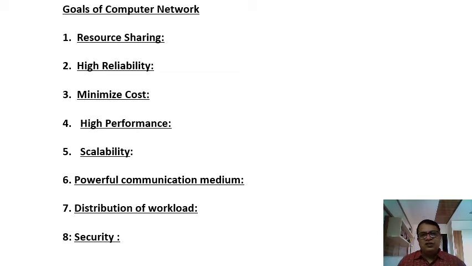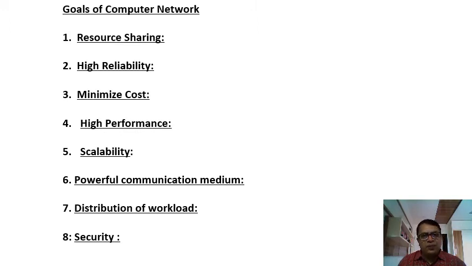If 40 or 50 years back someone said that a machine is going to give money to us, nobody would believe it. But today, what is the situation? We know about ATM machines, railway reservation systems, banking systems, and today's very important concept, work from home. And this is just because of the computer network. These are all applications, and after this we are going to discuss the applications also. So by using a computer network, we are able to minimize the cost.